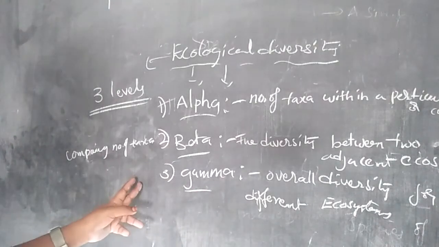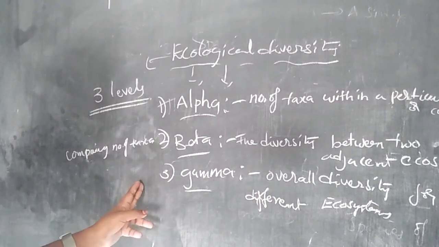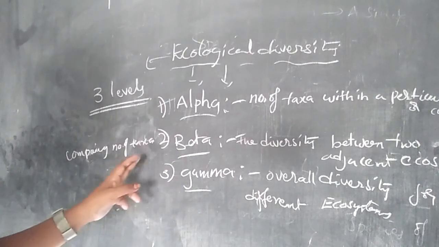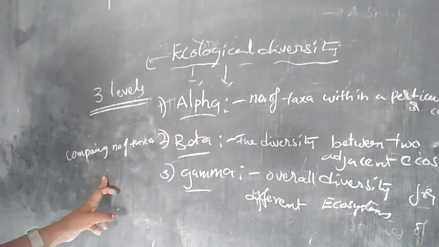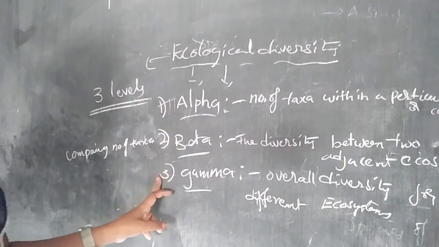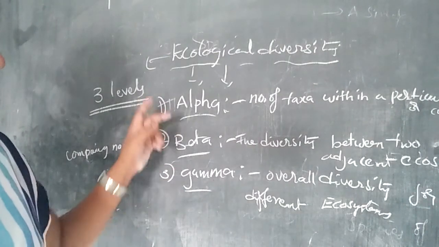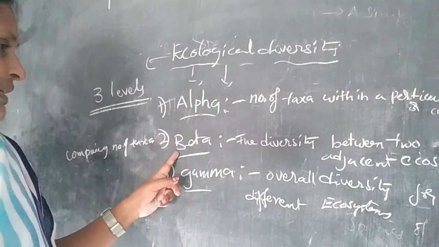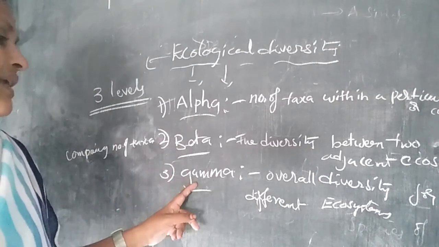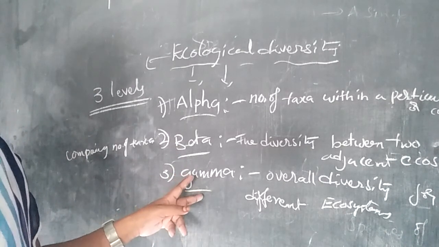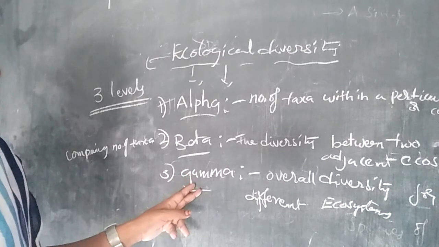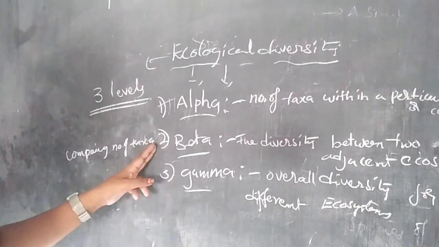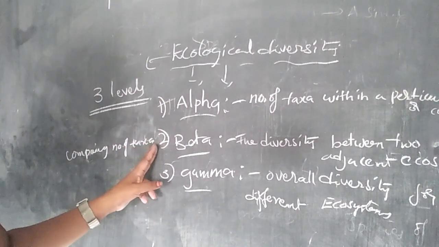These are the three levels of ecological diversity, the levels of biodiversity.